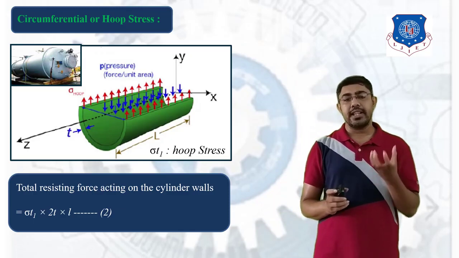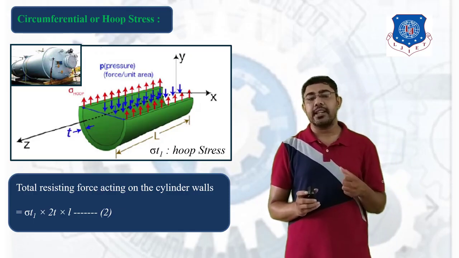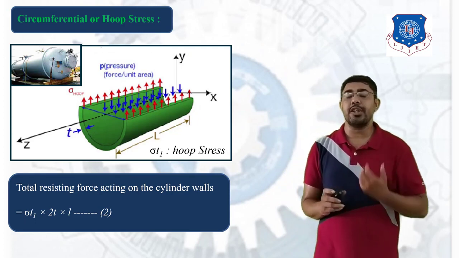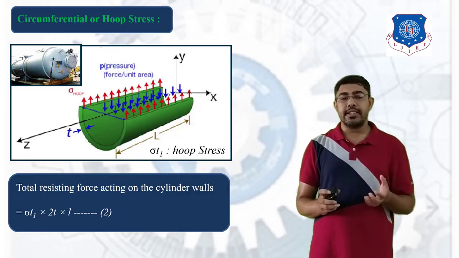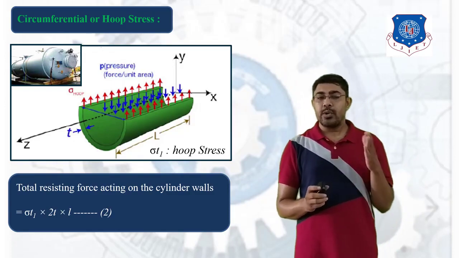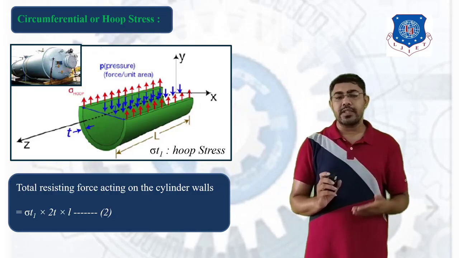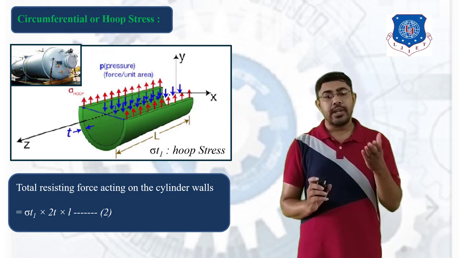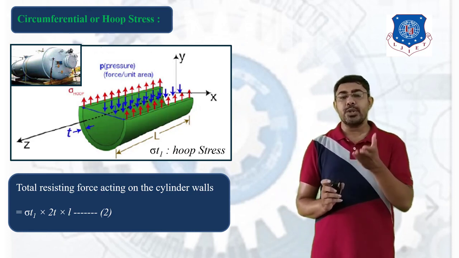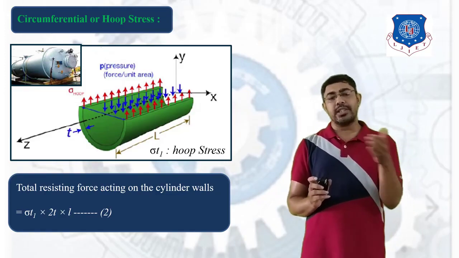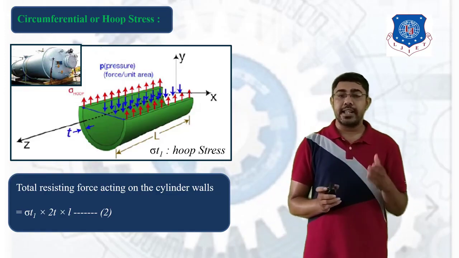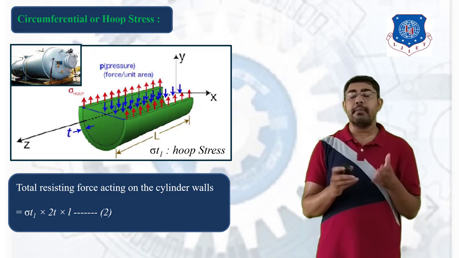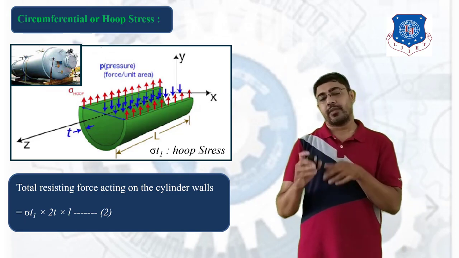And if you see the resisting force, that is shown by the red arrows, which is in upward direction, or you can say in positive y direction. So here sigma T1 is the hoop stress, and you have to multiply by the area of resistance. The resisting area here is T into L, but we have to consider both sides of the cylinder. So the resisting area is 2T into L, and the resisting force is sigma T1 into 2T into L.